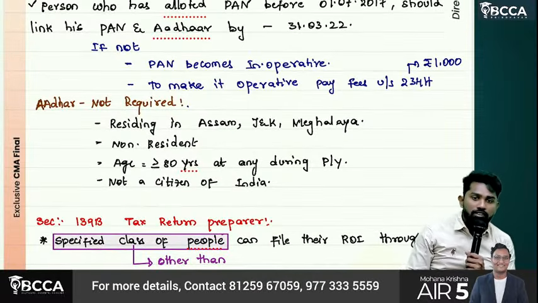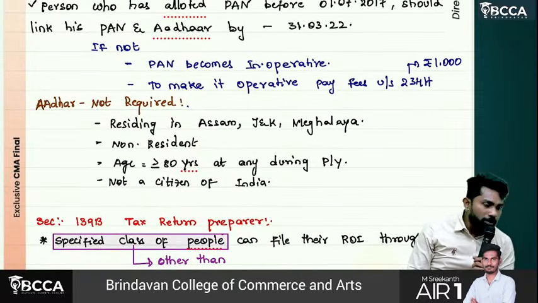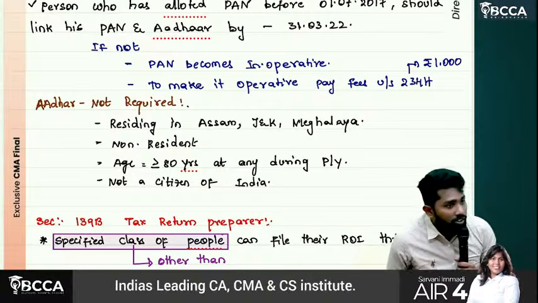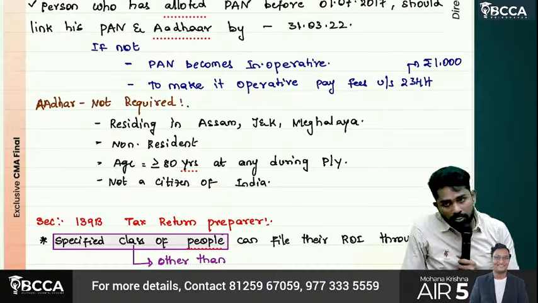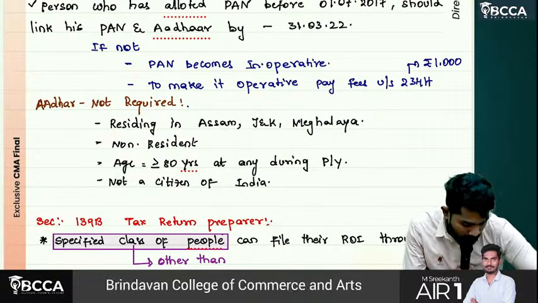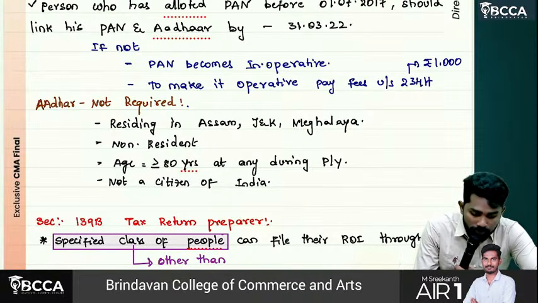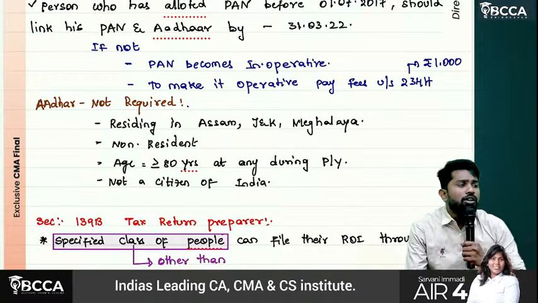You are residing in where? Assam, Jammu and Kashmir, Meghalaya. You are a non-resident, or non-resident is a separate point. Then third point, your age is greater than or equal to 80 years at any point during the previous year, or you are not a citizen of India.